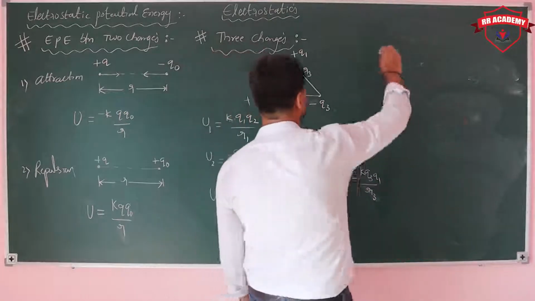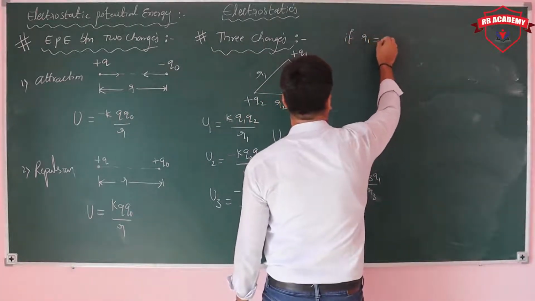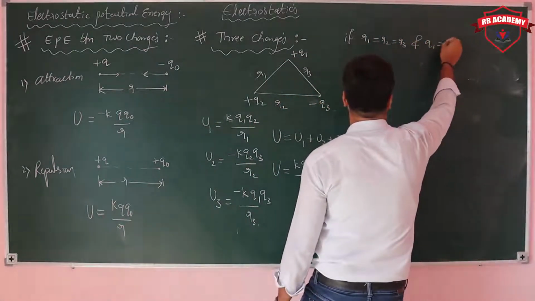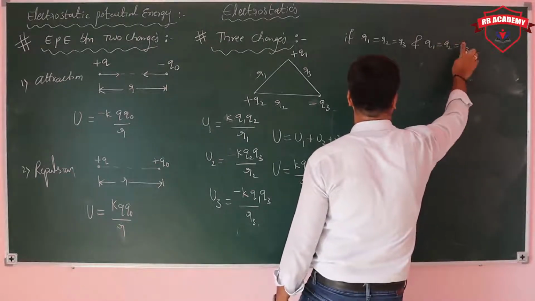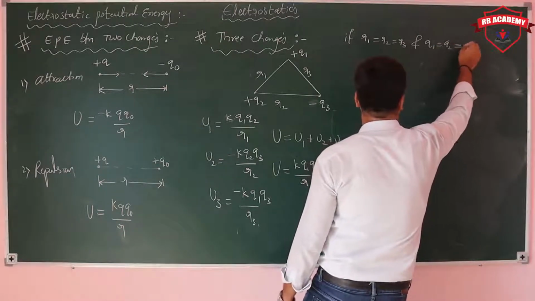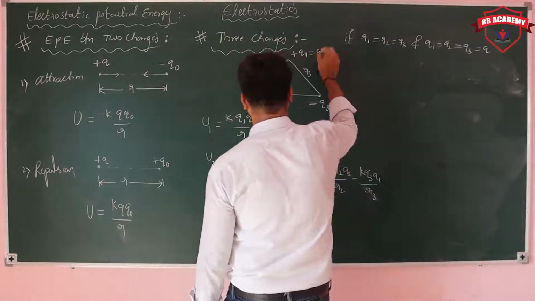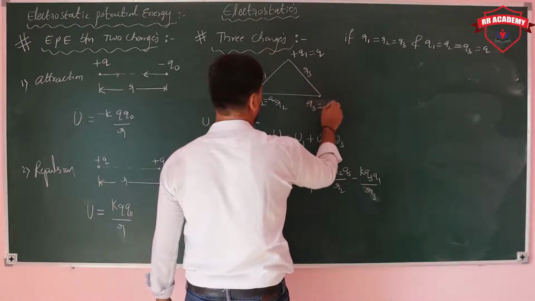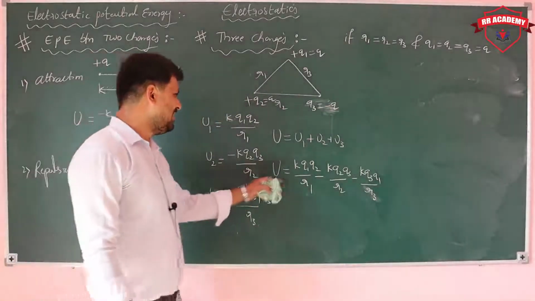If Q1 is equal to Q2 is equal to Q3, and R1 is equal to R2 is equal to R3, with no change in the magnitudes of the three values, so Q1 is equal to plus Q, Q2 is equal to plus Q, Q3 is equal to minus Q. If you put the values in this expression, what are we getting? Let's see.